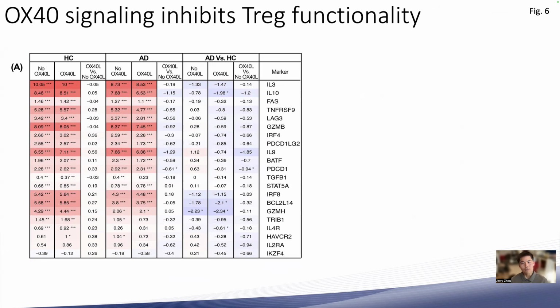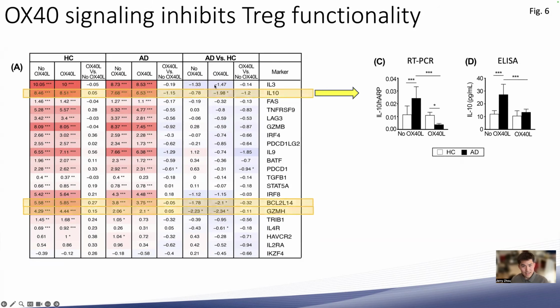So when a similar experiment was performed with Tregs, this is again purified from PBMCs, then stimulated either in the presence or absence of OX40 ligand, we see a significant downregulation of IL-10, arguably the most important immunosuppressive cytokine expressed by Tregs. And this effect, notably, was only seen in the AD patients, not in healthy controls. So in conclusion, we found that OX40 signaling may weaken Treg functionality, therefore allowing for the persistence of Th2 inflammation in AD.